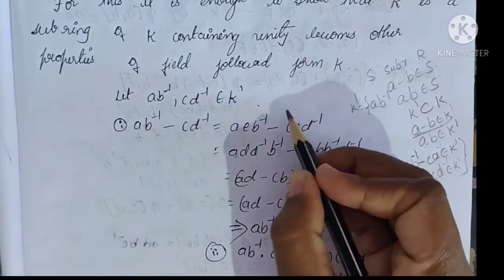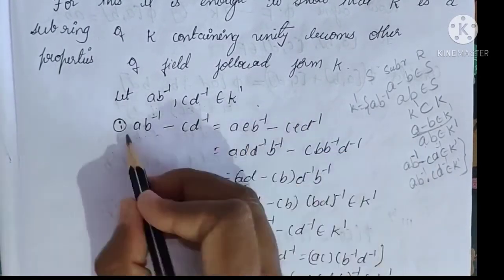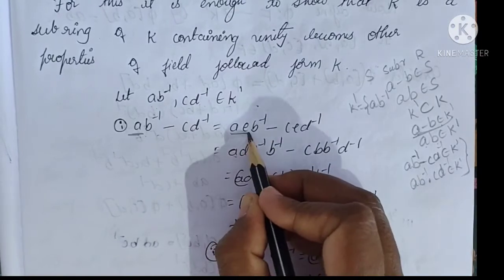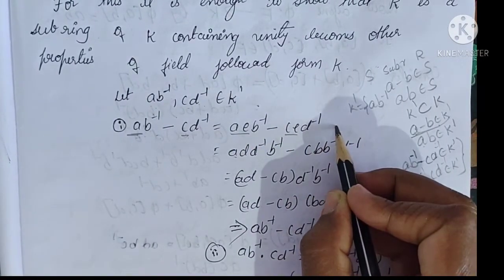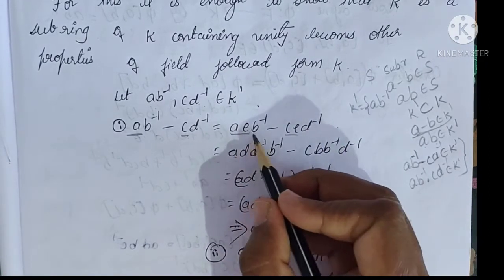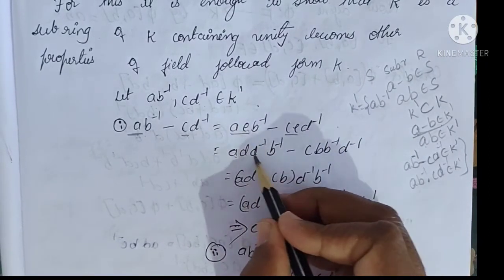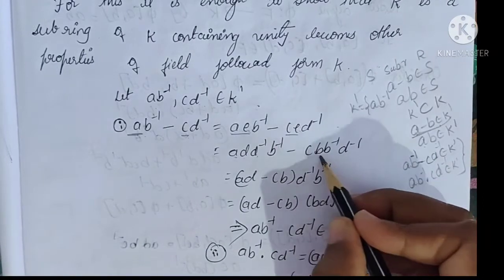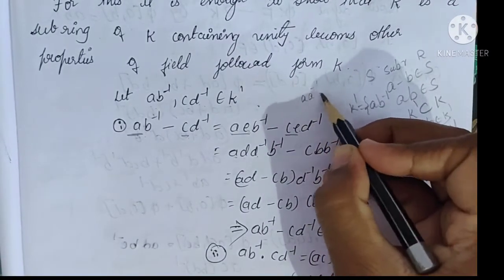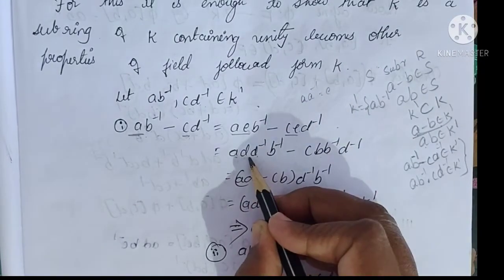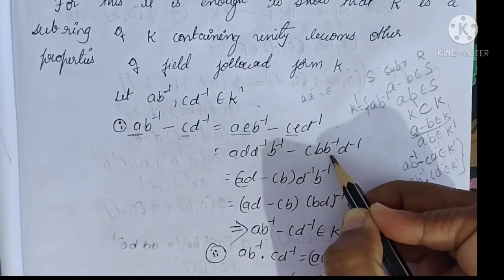A, we can write by identity law as A into E. C we can write as C into E by identity law. Now, in A into E, by inverse law again we can write E as D into D inverse. This E is B into B inverse, because A into A inverse value is E. Here E I am writing as D into D inverse. Here E is B into B inverse.